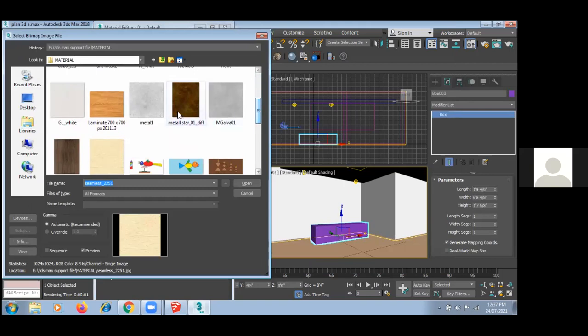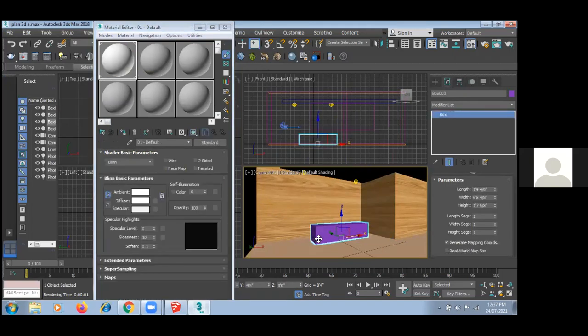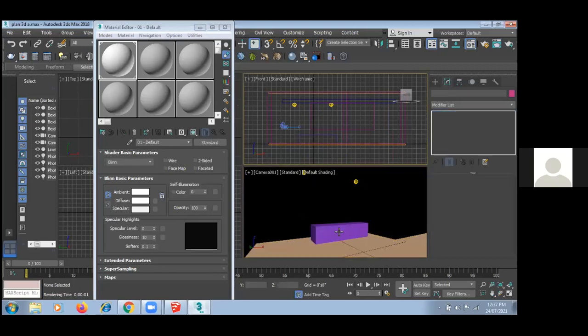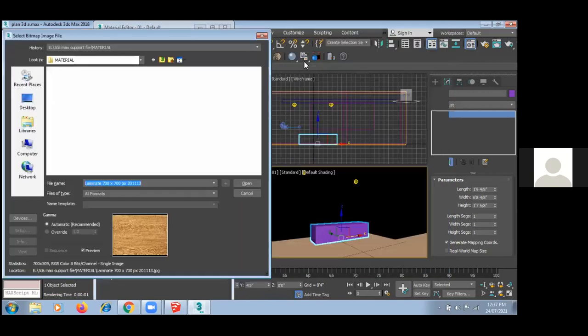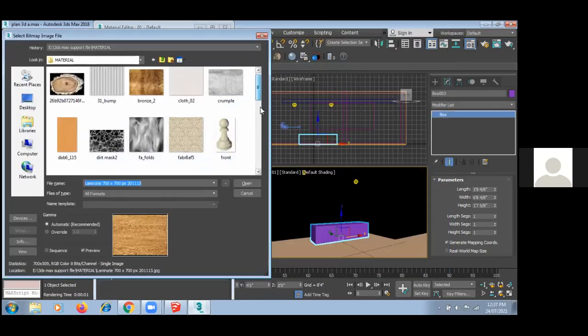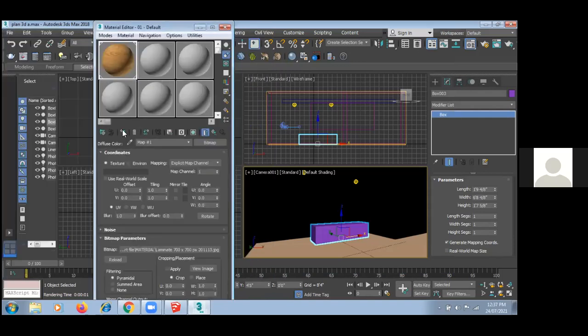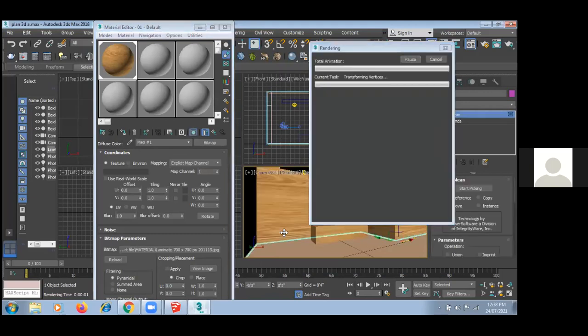So I want this. I can apply this. Now can you see this?